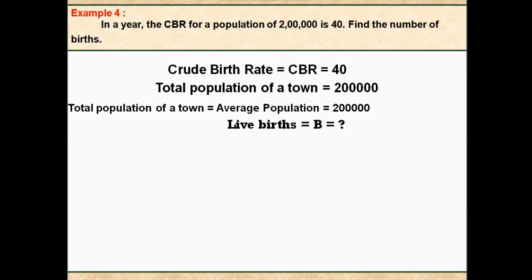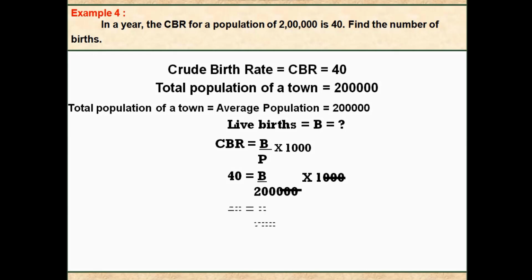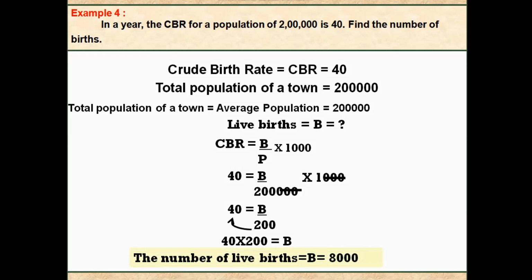We need to calculate live birth. Crude birth rate is B divided by P into 1000. Nothing but 40 equals B divided by 2 lakh into 1000. After cancelling 3 zeros, we are getting 40 equals B divided by 200. We need to move 200 that side, it becomes multiplication. 40 into 200 equals B. Number of live births is B, nothing but 8,000.